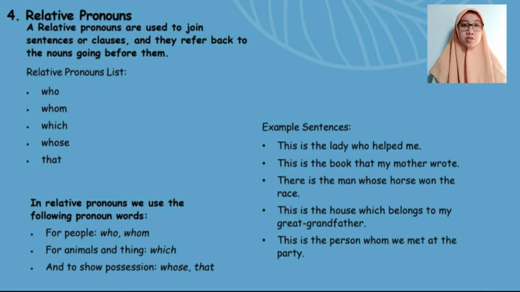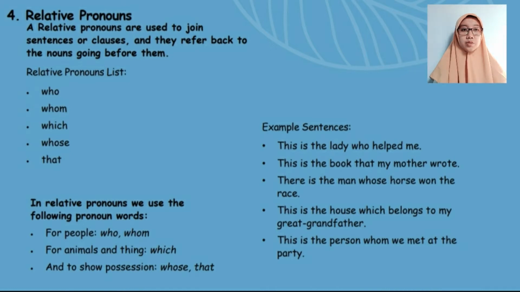Relative pronouns are used to join a sentence or clause, and they refer back to the nouns going before them. Relative pronouns have several points: who, whom, which, whose, and that. For example, in the following sentences: this is the lady who helped me. This is the book that my mother wrote. There is the man whose horse won the race. This is the house which belongs to my great grandfather. This is the person whom we met at the party.